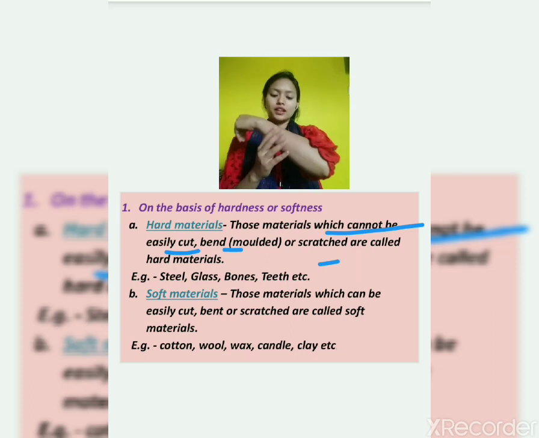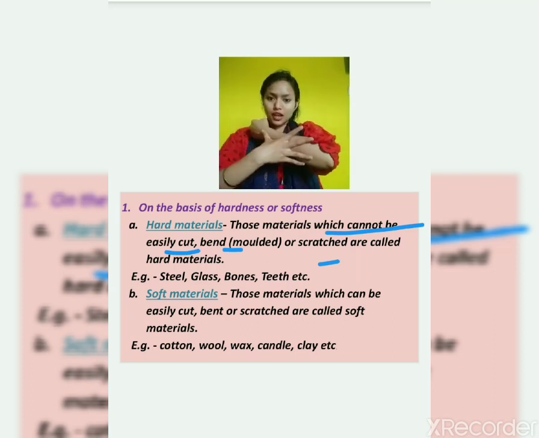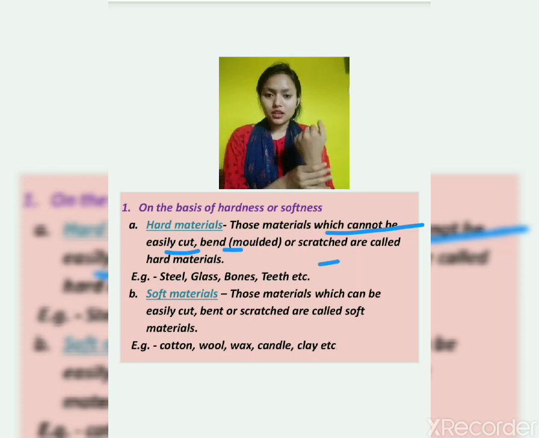Inside this a bone is there, can I bend this? No, we can't. We can only bend our muscles, we cannot bend our bones. Can we bend our teeth? No, we can't bend our teeth. So it is hard material.